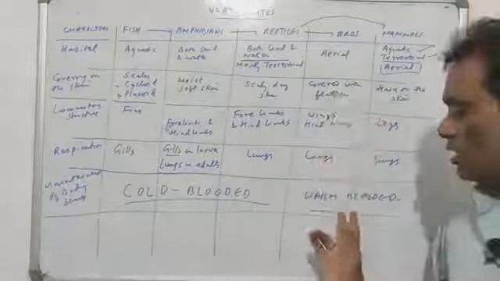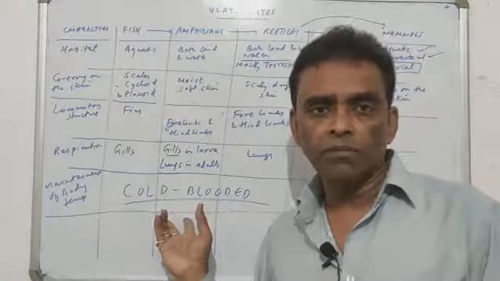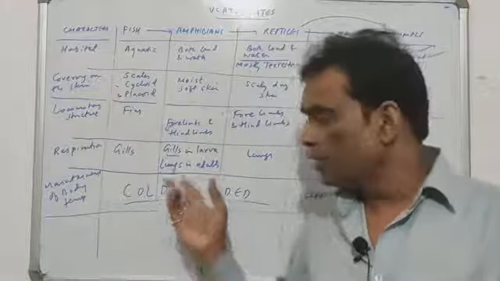Such animals are called warm-blooded animals, and those which cannot maintain their body temperature, whose body temperature fluctuates according to the environmental temperature, they are cold-blooded.